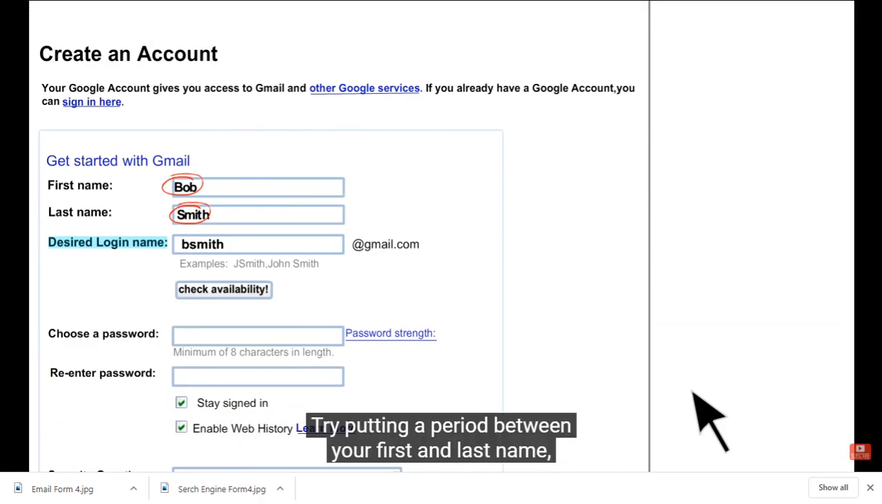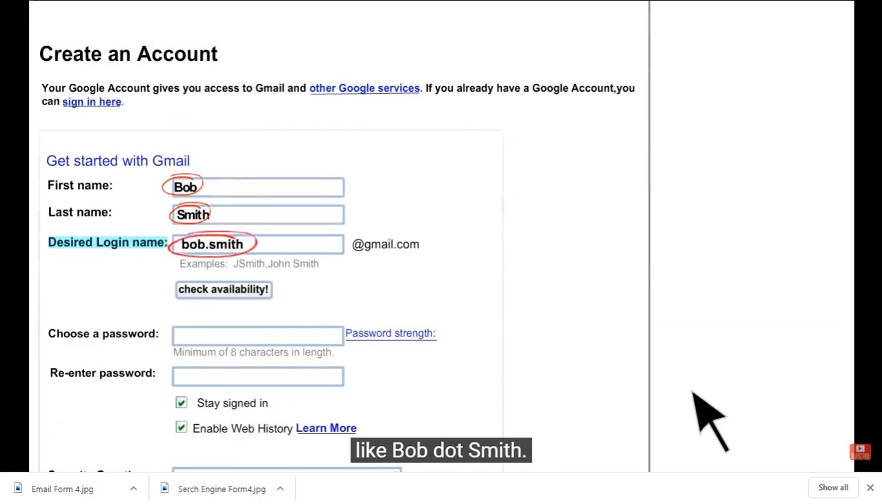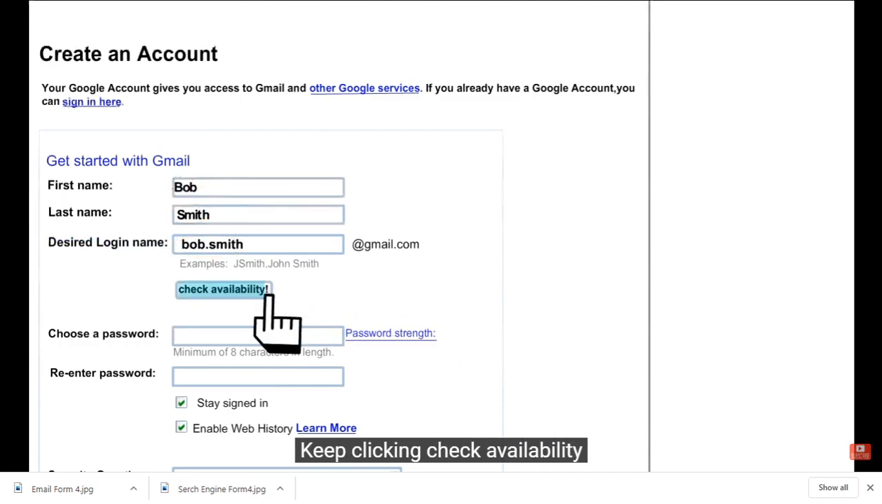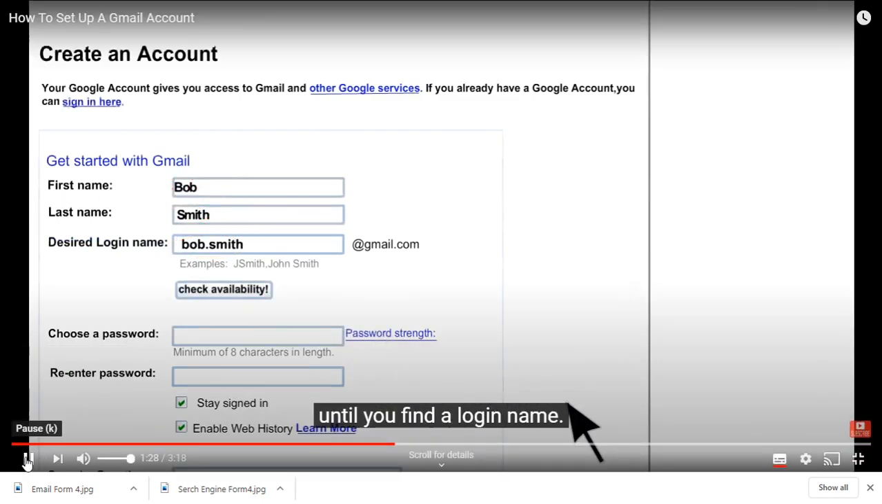Try putting a period between your first and last name, like Bob.Smith. Keep clicking Check Availability until you find a login name. Okay, sorry to stop, but I want to tell you that here they have said check availability, right? Availability means that in this the username, first name and last name.